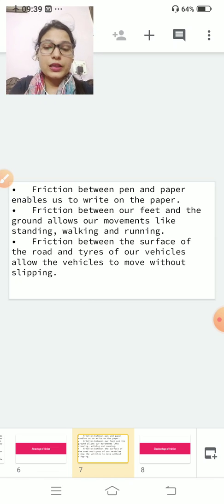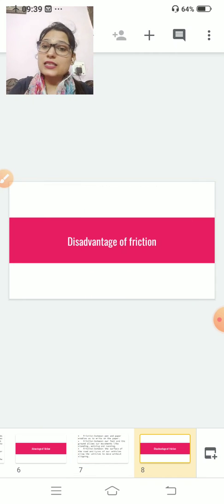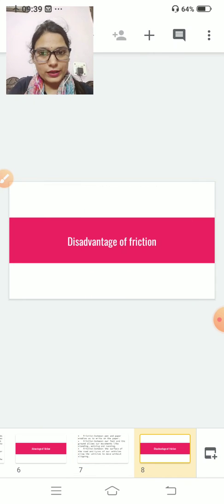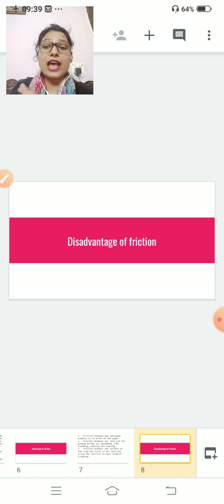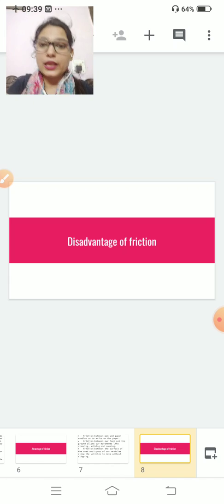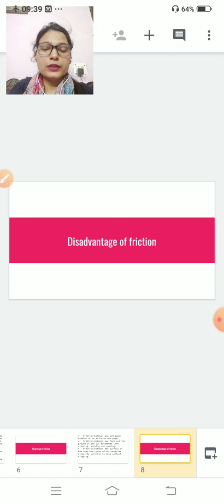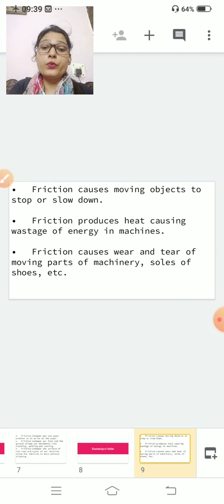Clear? Now, I told you that friction has some beneficial as well as harmful effects. What we have done recently are the advantages of friction. Now, it's the turn of the disadvantages of friction. Number one, friction causes moving objects to stop or slow down.